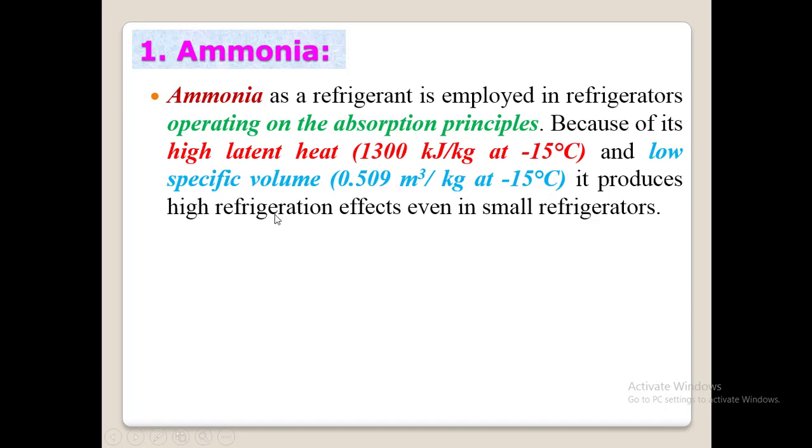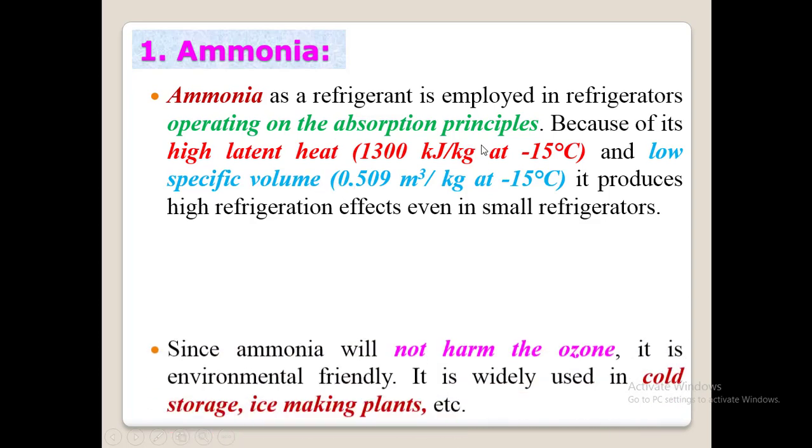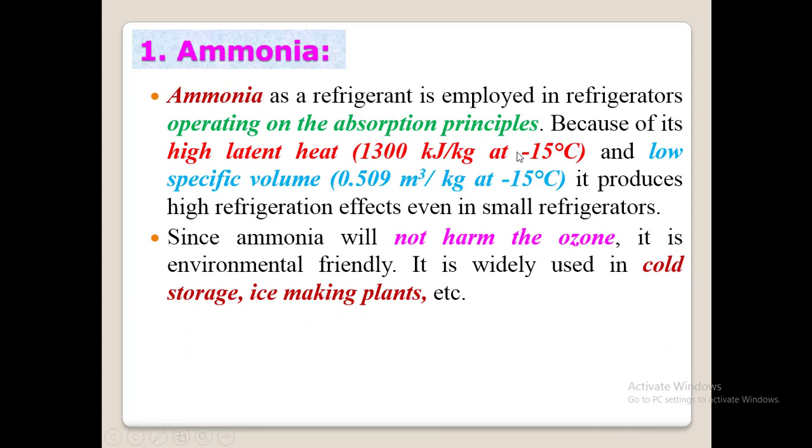It produces high refrigeration effects even in small refrigerators. If you want to remember these latent heat and specific volume values, you can. You need not mention the temperature value. You can write at least that ammonia has a latent heat of 1300 kJ per kg and specific volume of 0.509 meter cube per kg, and that it produces a very high refrigeration effect even in small refrigerators.